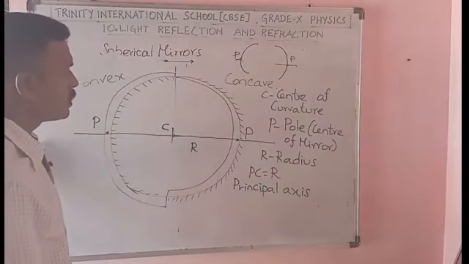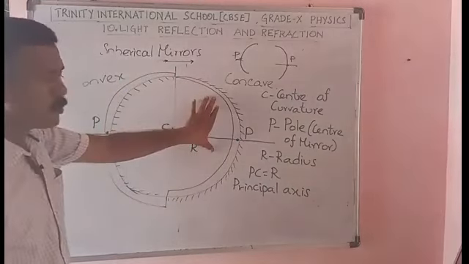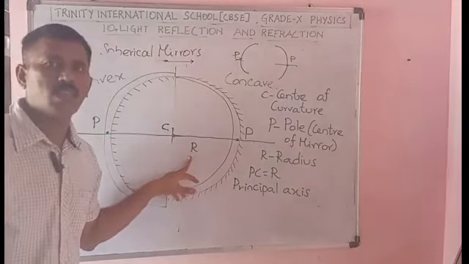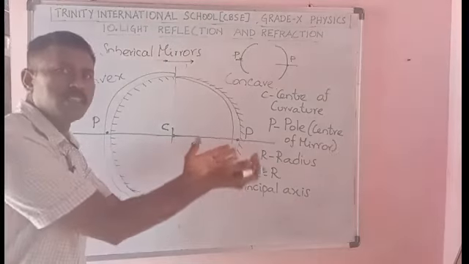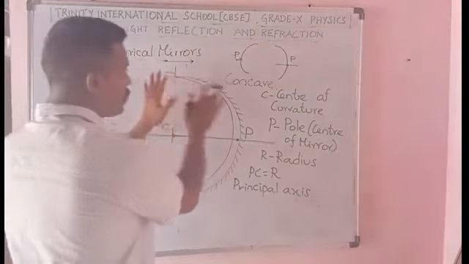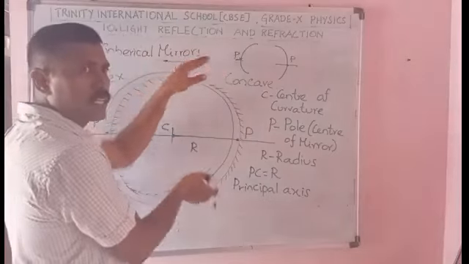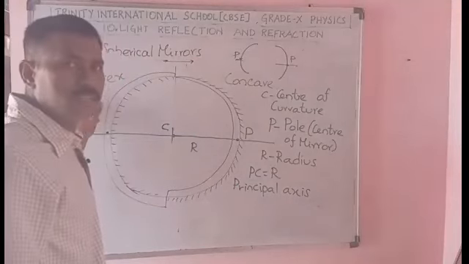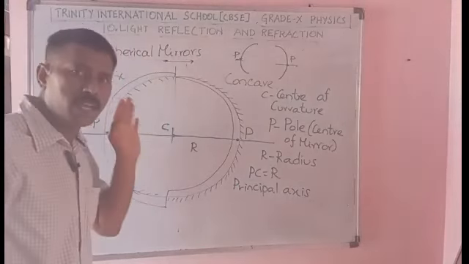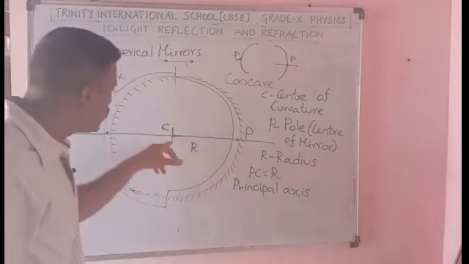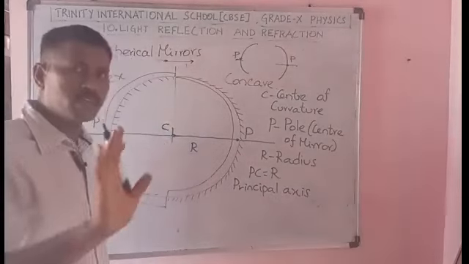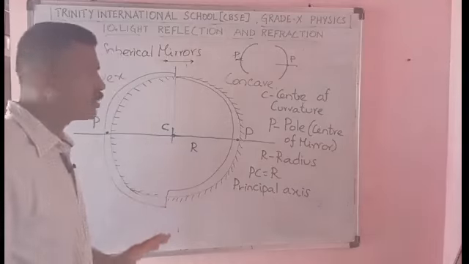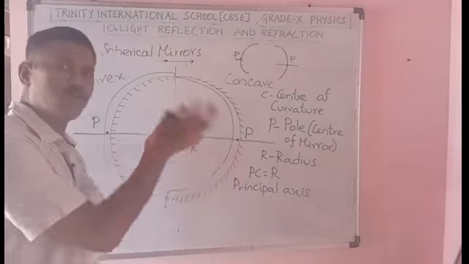Now you see concave mirror க்கு இந்த radius r, okay, where does this r, the c and p எங்க இருக்கும்? It is in front of the mirror. Mirror இதுதான் mirror. Okay, this is the concave mirror. The point c is not a part of the mirror. நீங்க concave mirror எடுத்தாலும் சரி convex எடுத்தாலும் சரி, if you take both concave and convex, this point c is not a part of the mirror. Clear? This point c is not a part of the mirror because this point lies outside the mirror.